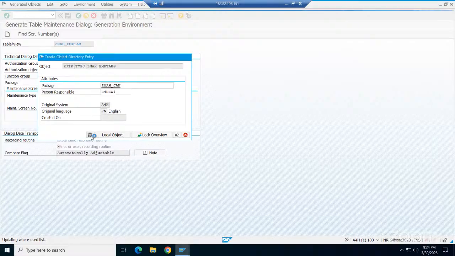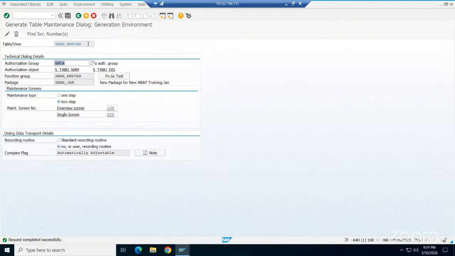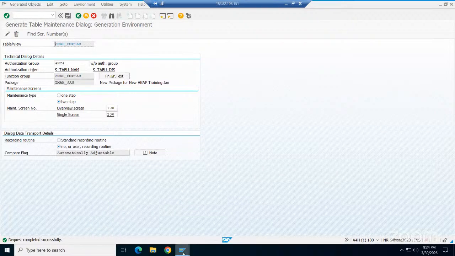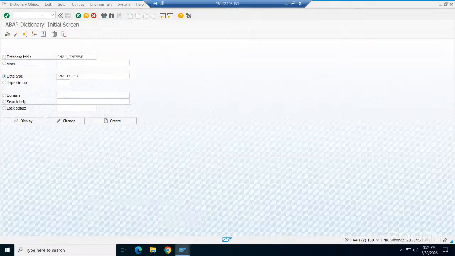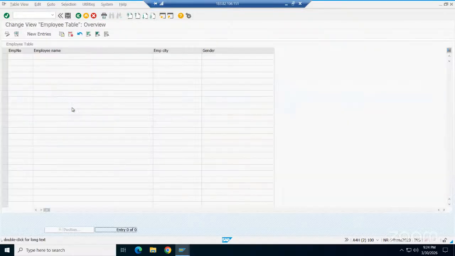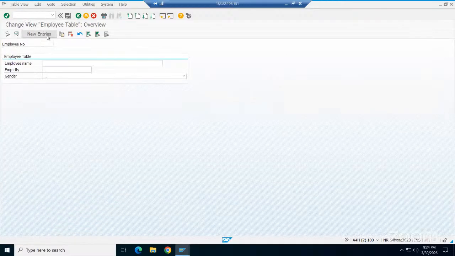Package is compulsory here. Otherwise, you cannot move this to the next system. Yes. Now go to this table. Take this table. Go to the transaction code the user is going to use to insert through SM30. View the table. Click on edit. Click on new entries. So employee number is 100. Employee name is Rajesh. Employee city is Bangalore.